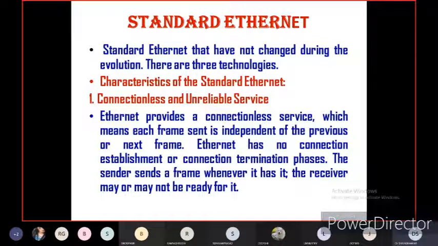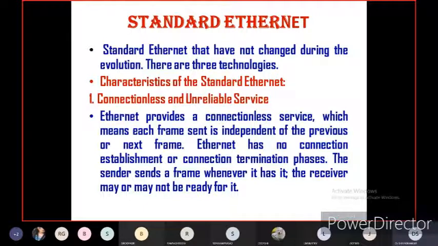So in connectionless, we don't know whether the destination is ready to receive the data when the sender is ready to transmit. That's why this wireless or connectionless is called unreliable service. There is no guarantee that the data will be received by the receiver. So this is called unreliable.